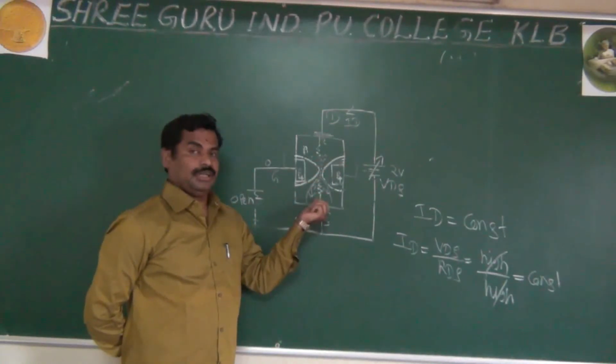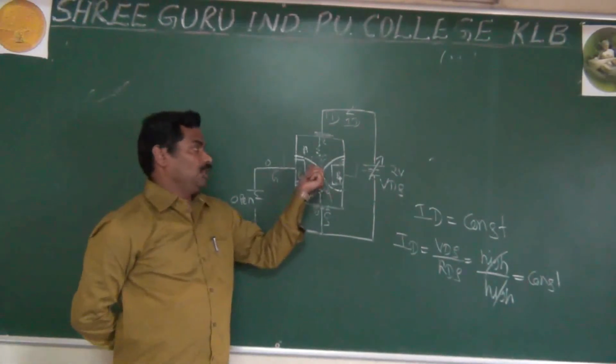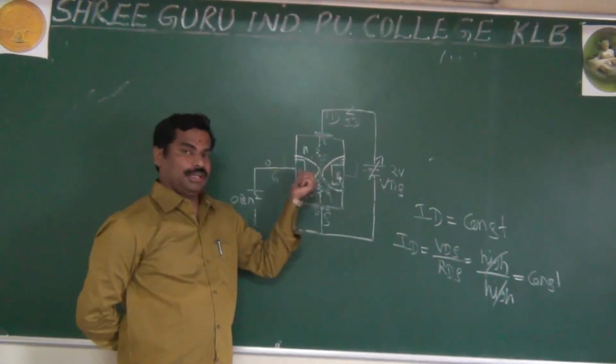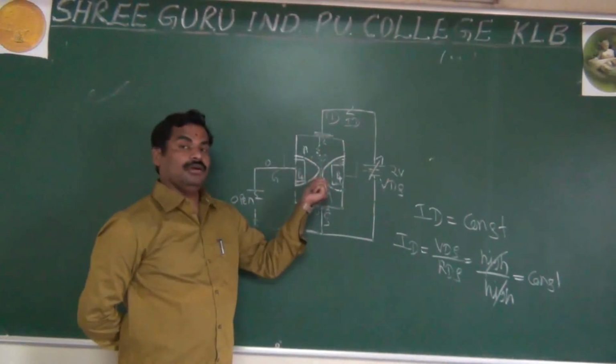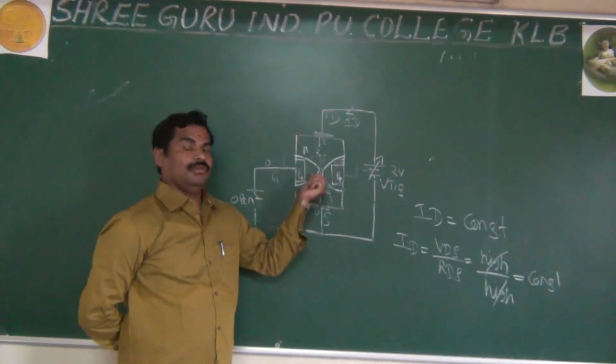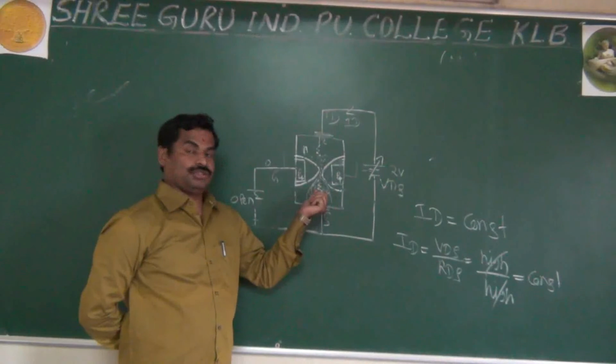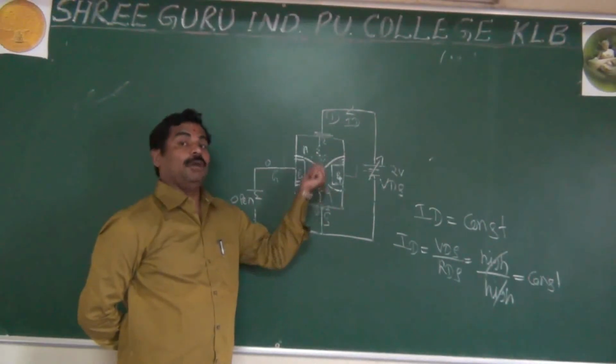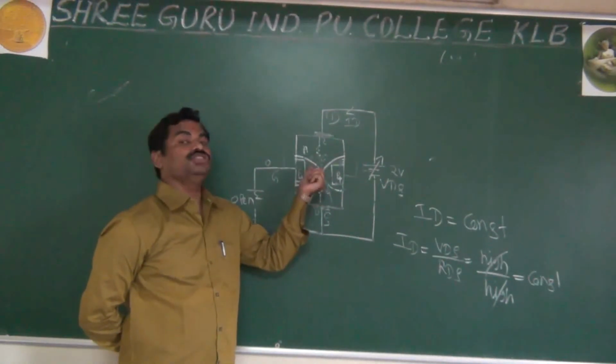The depletion layer increases and decreases the channel width, but some of the electrons in the channel oppose the decreasing of the channel.